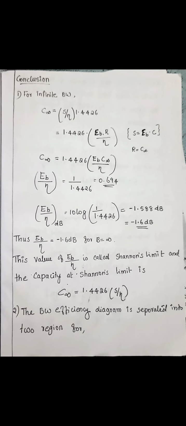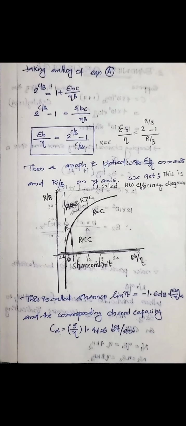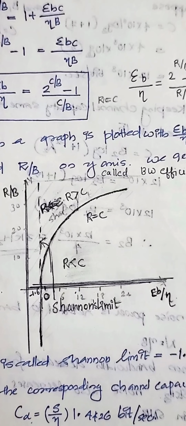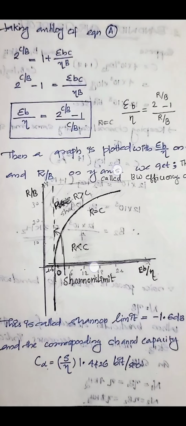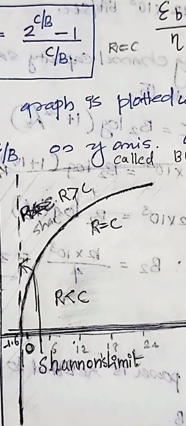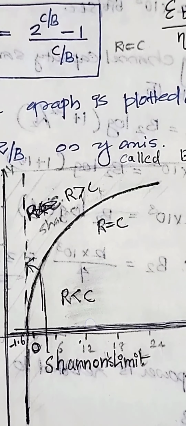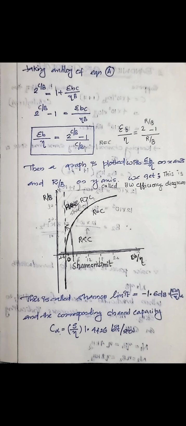Then the second conclusion is that the bandwidth efficiency diagram is separated into two regions. This is the bandwidth efficiency diagram, and it can be separated into two regions. In the region R less than C, error-free transmission is possible. For R greater than C, error-free transmission is not possible, and the curve R equal to C is called the capacity boundary. Below this curve, we get error-free transmission, and above this curve, we do not get any error-free transmission. Okay, so that's all about the Shannon limit.